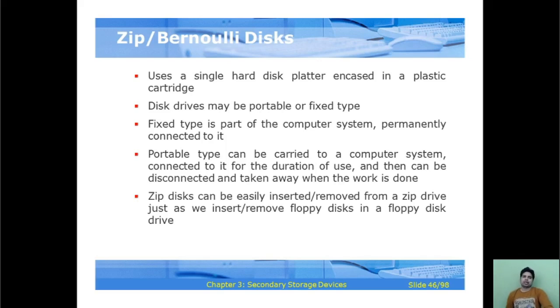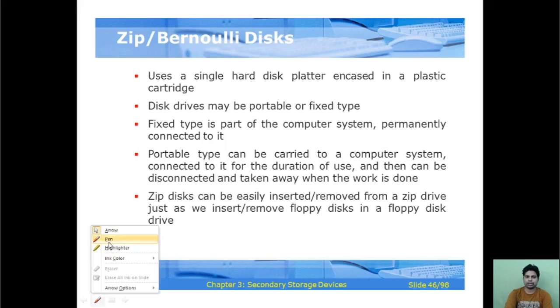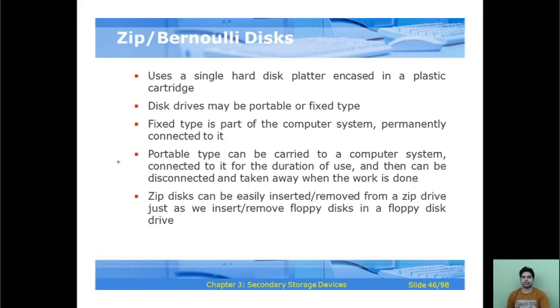Okay. So if we talk about the zip or Bernoulli disk, these are some key characteristics of the zip disk. It uses a single hard disk platter encased in a plastic cartridge, and the disk drive may be portable or fixed type.